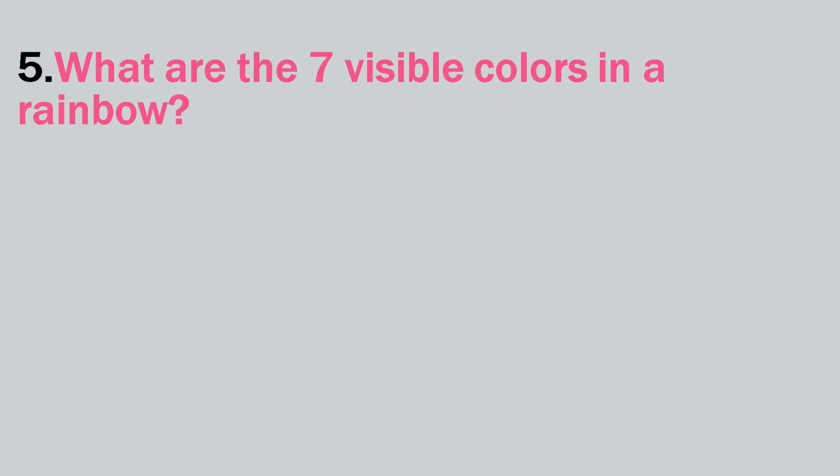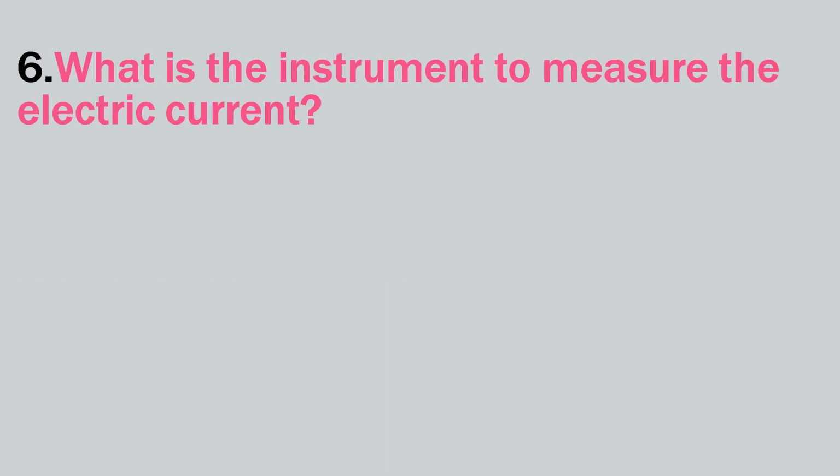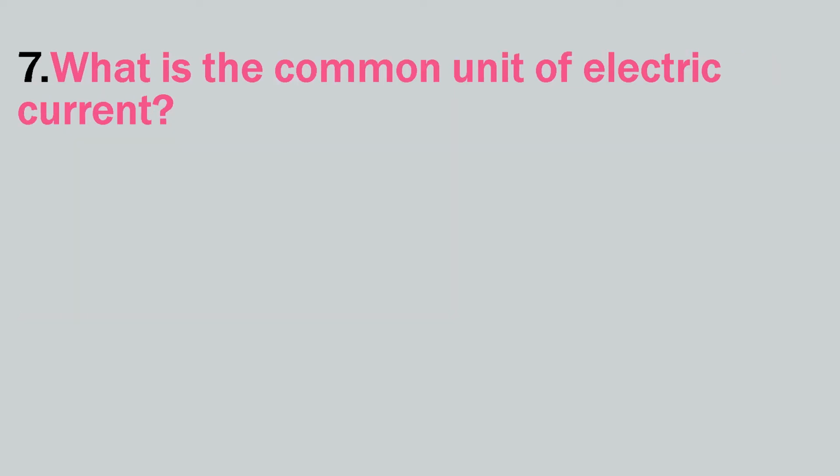What are the 7 visible colors in a rainbow? Violet, indigo, blue, green, yellow, orange, and red. What is the instrument to measure the electric current? A meter. What is the common unit of electric current? Ampere. 1 ampere is defined as the flow of electric charge across a surface at the rate of 1 coulomb per second.